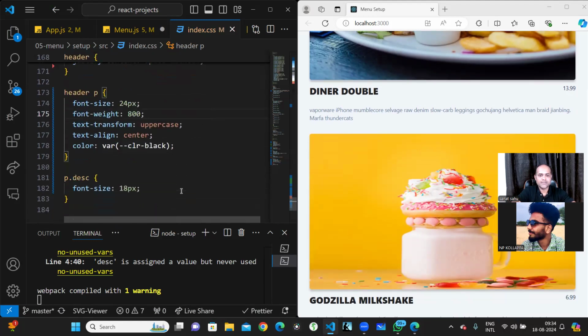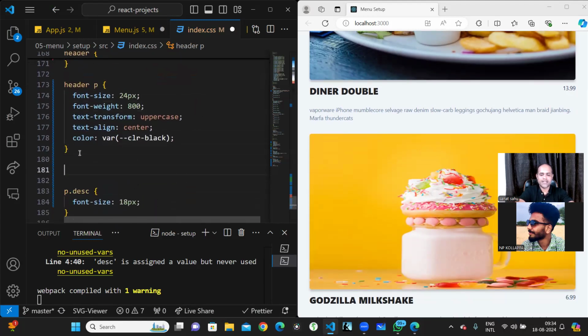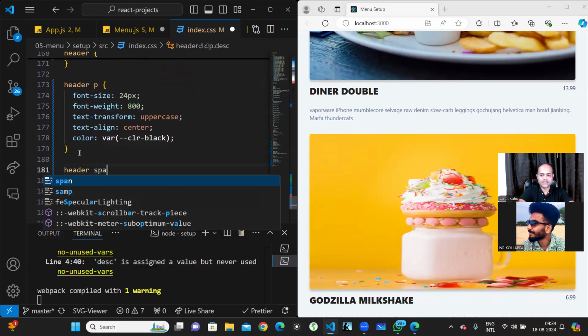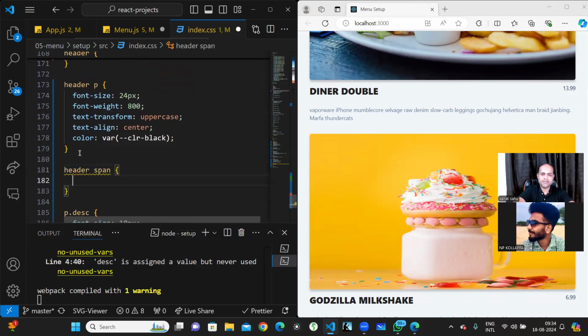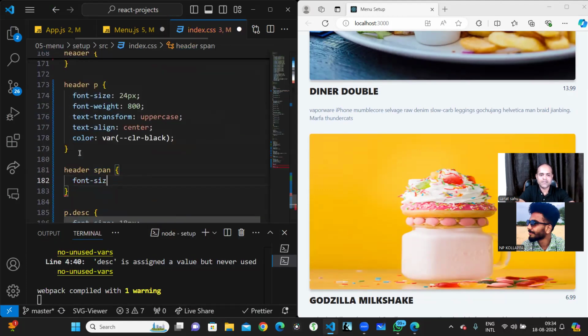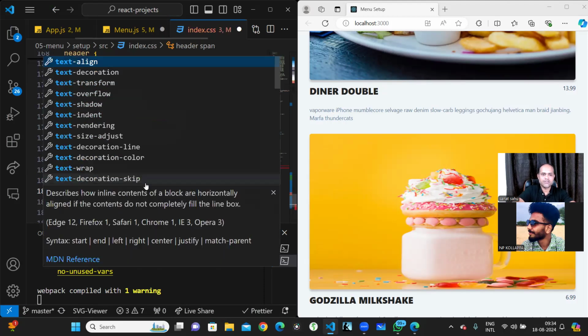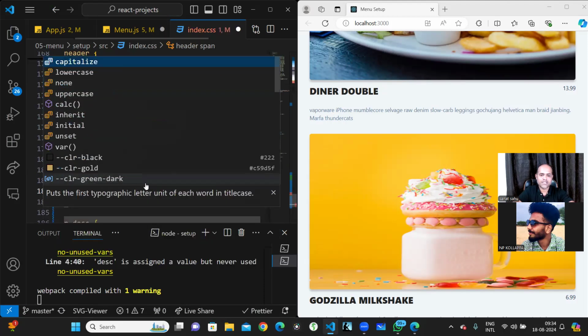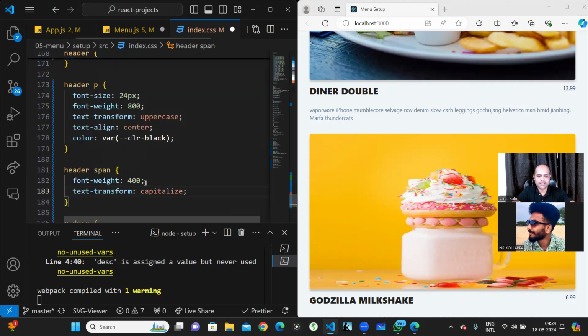Now we can look at the price part. The price part will be header, then span. Inside this span I'm having this price. Font size a little bit bigger is okay, and font weight should be a little thicker, right? 400, so it is not becoming thicker. I don't know why. Let me do text transformation to be capitalized, so the first one will be capitalized. Because this is a number, it is not getting capitalized.